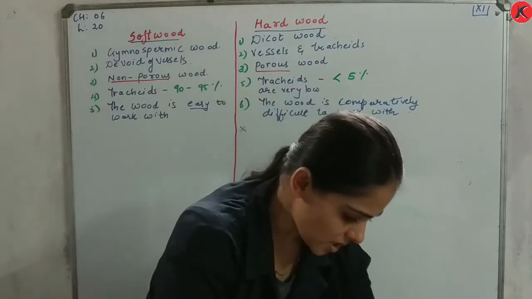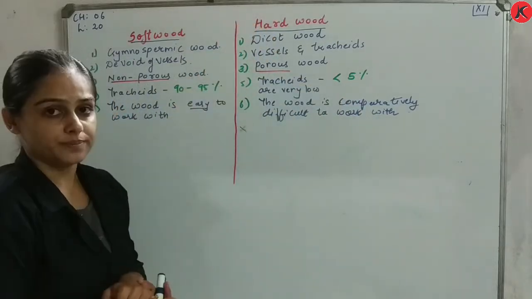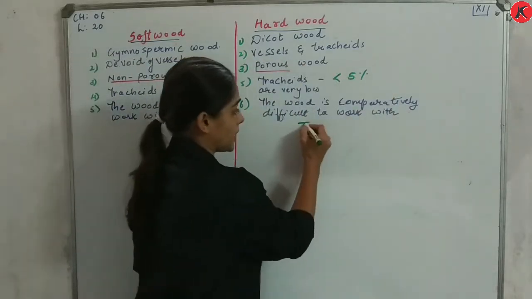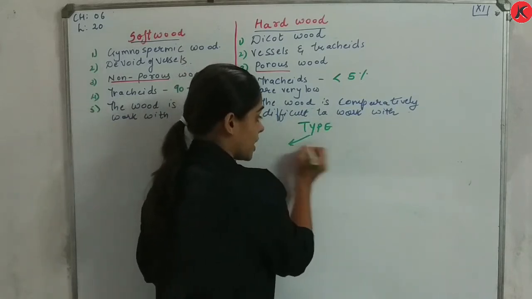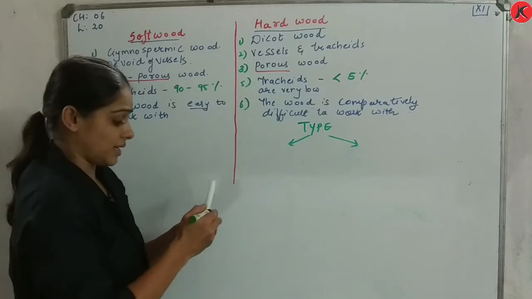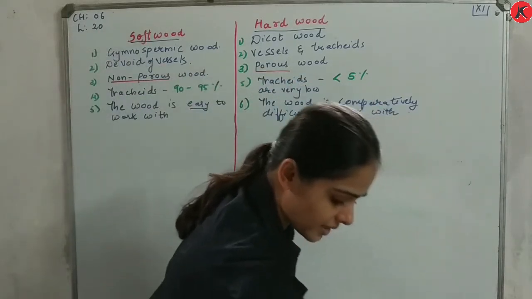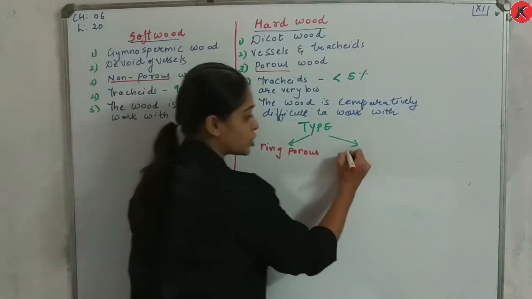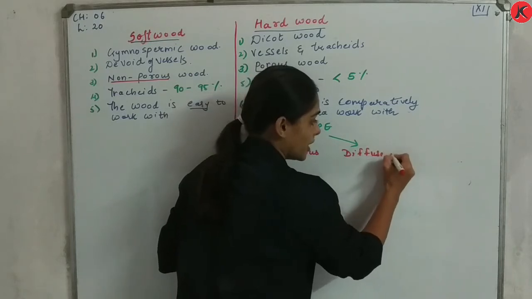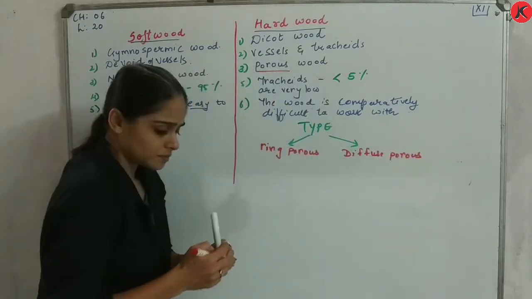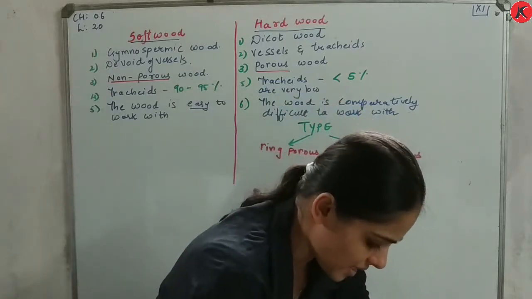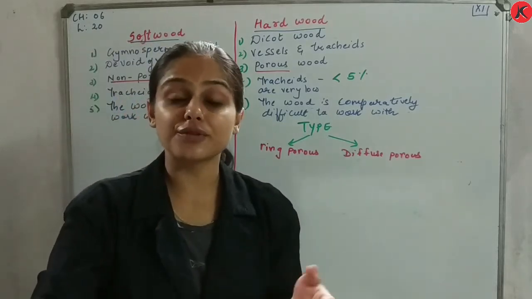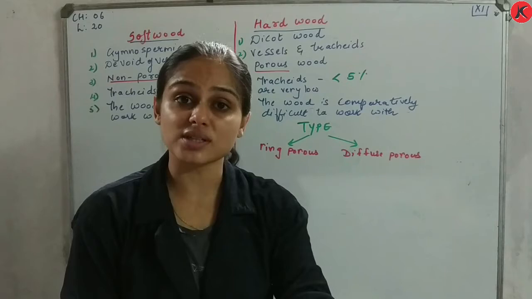Dear students, now for this hardwood, I will write its types. So here I am writing its type. They can be classified into two. Number one is ring porous, and number two is your diffuse porous. Now let's understand what is the difference between these two.